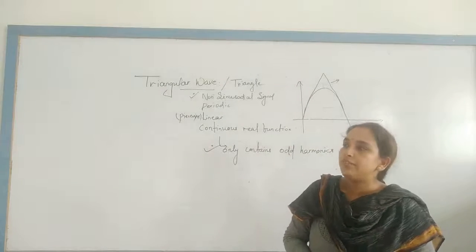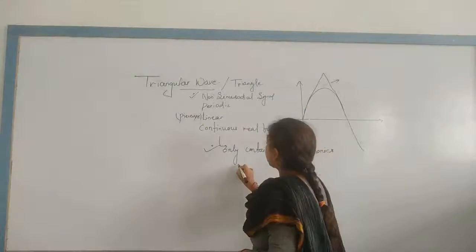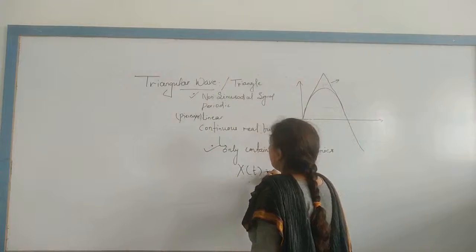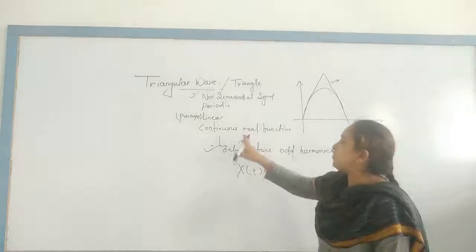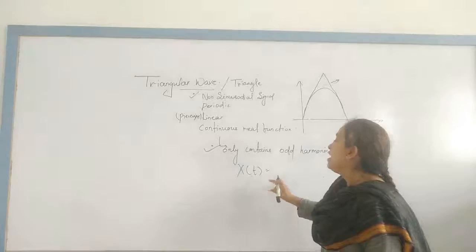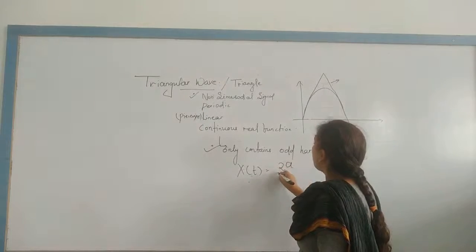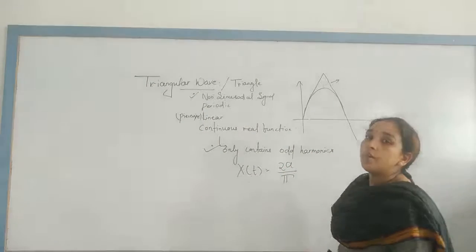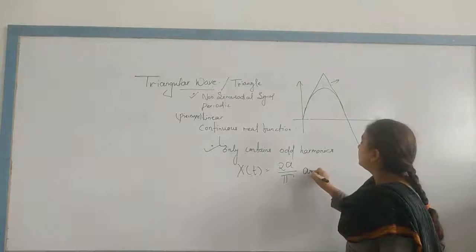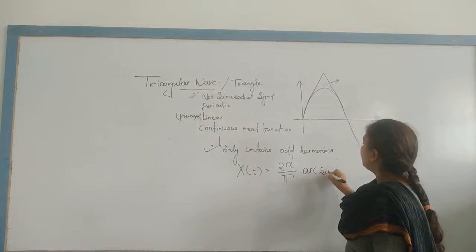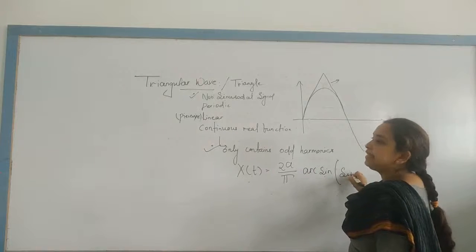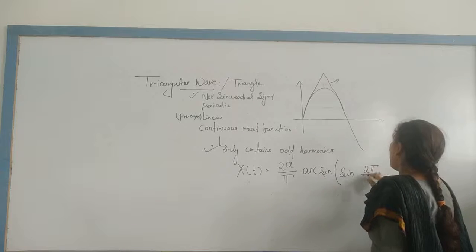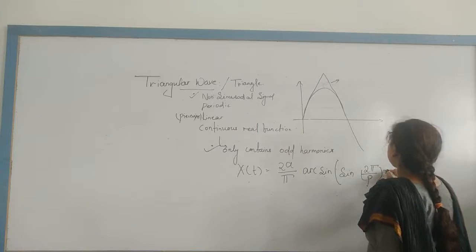This is also defined as x of t, the triangular wave, represented as x of t is equal to 2a upon pi arcsine, within the bracket sine 2 pi upon t x.